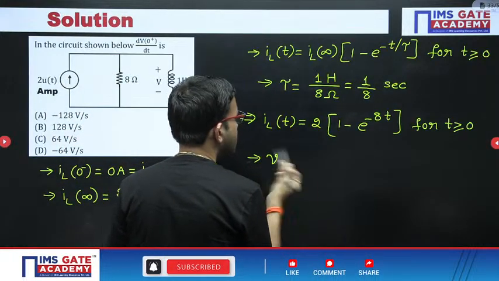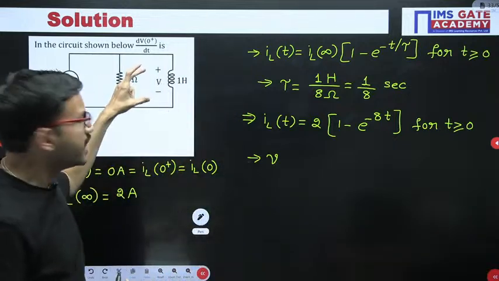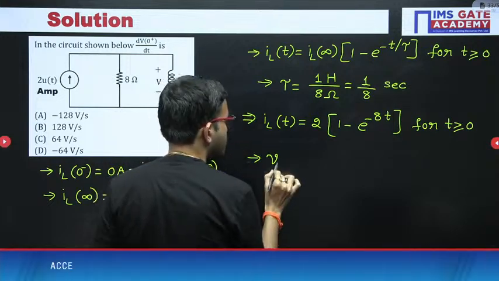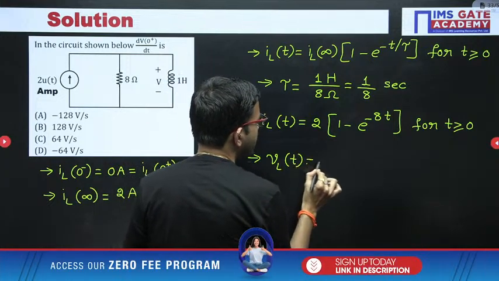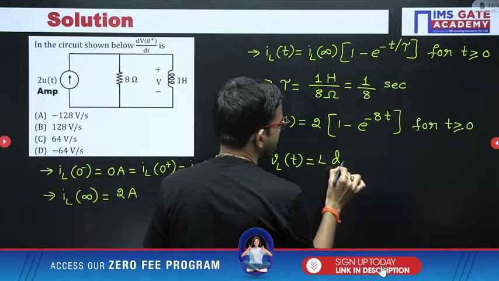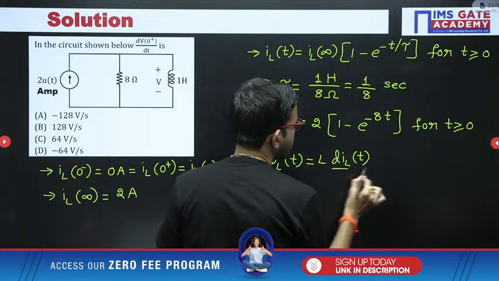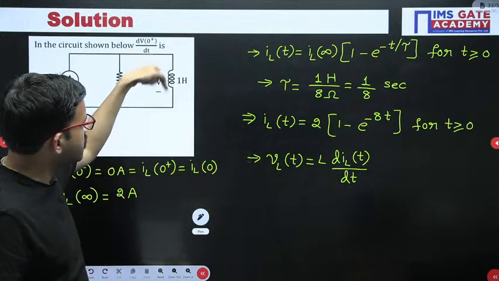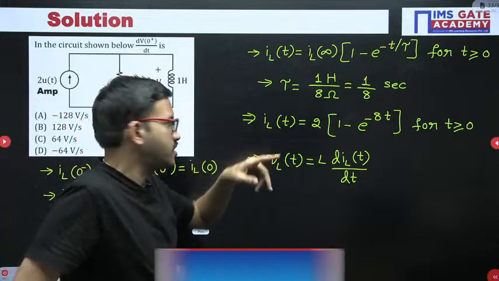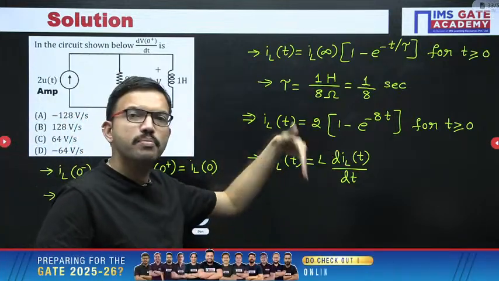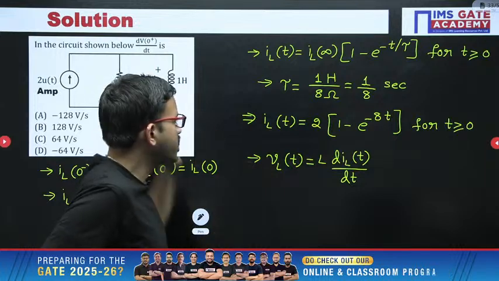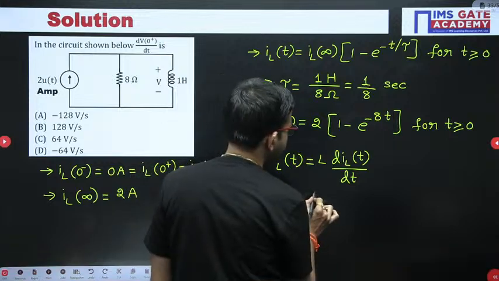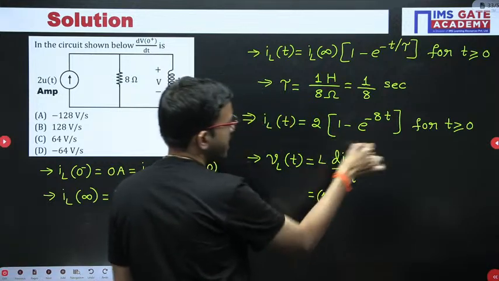Voltage across inductor VL of t, but in this question they have mentioned V. Suppose I represent it in this order: VL of t equal to L into d by dt of the current. If they had asked with respect to the current flowing through the inductor, you could perform the derivative, but here they are asking the voltage across it, that is VL of t equal to L into d by dt. Here L value is 1.